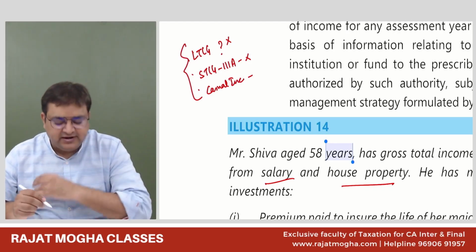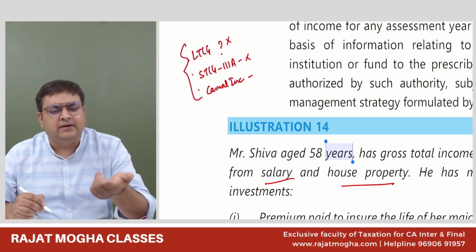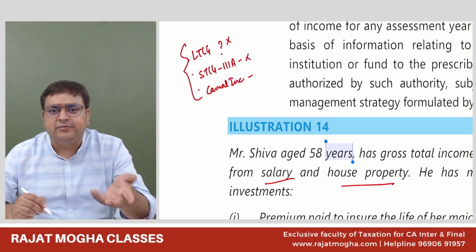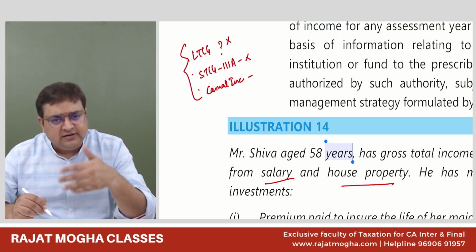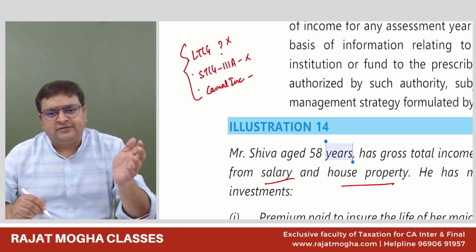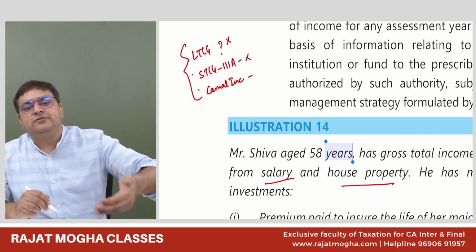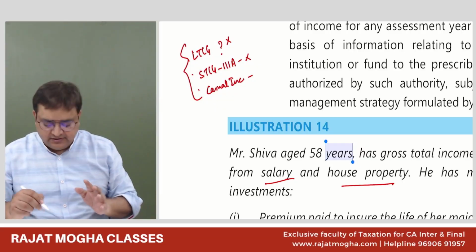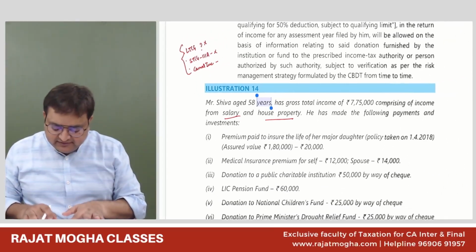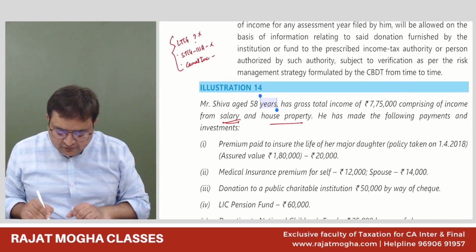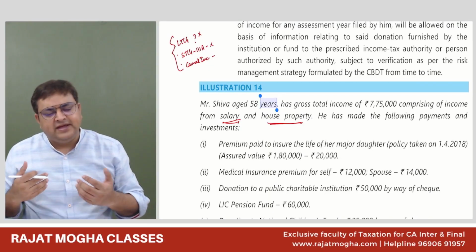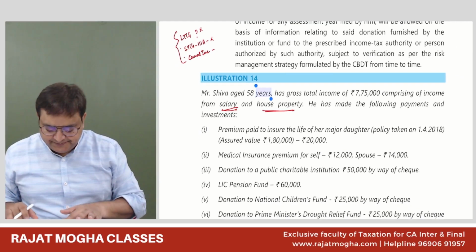We can give deductions from other income, normal income. Normal income can be salary, house property, PGBP, other short-term capital gain, other IFOS which is not casual. So just remember this way: from special income, we cannot give any deduction. They have mentioned that this guy's income is from salary and house property, so there is no such problem. We can give the deductions from that.